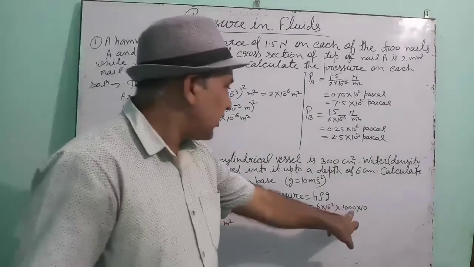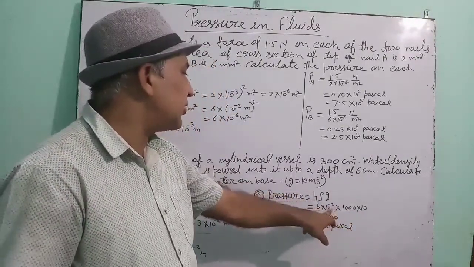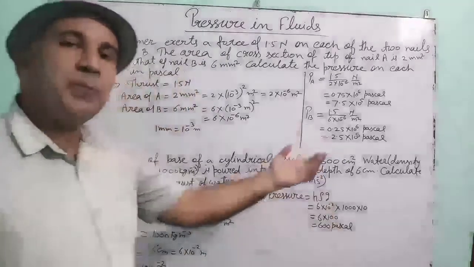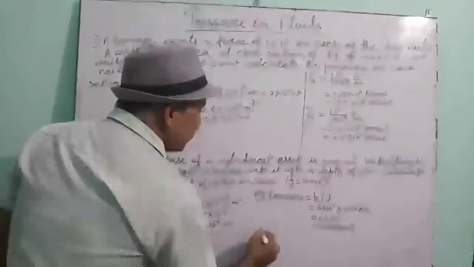Okay, 1000 into 10 is 10 to the power 4. 10 to the power 4 into 10 to the power minus 2 is 10 to the power 2, that means 100. Okay, now see the second part.